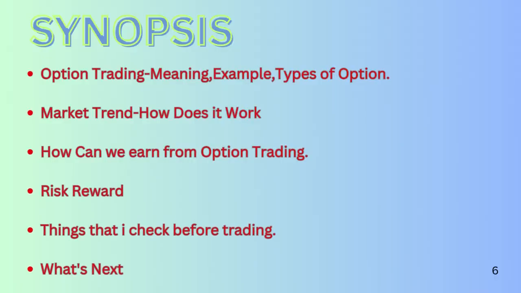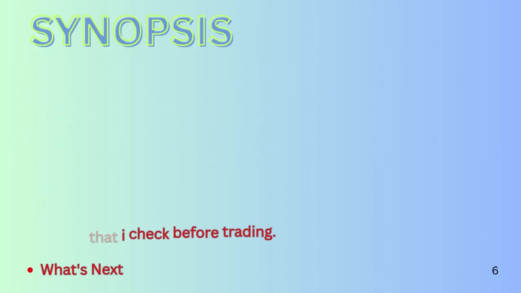In this slide, we will cover the following topics. First, what is option trading, meaning, example, and its types. Secondly, market trend, which shows how the live market works and the reason behind this. Third, we will see how we can earn money through option trading. Fourth, we will discuss the advantages and disadvantages of each market participant. Fifth, I will share with you the steps I check before trading. Lastly, I will share the topics which will be included in our next video series.